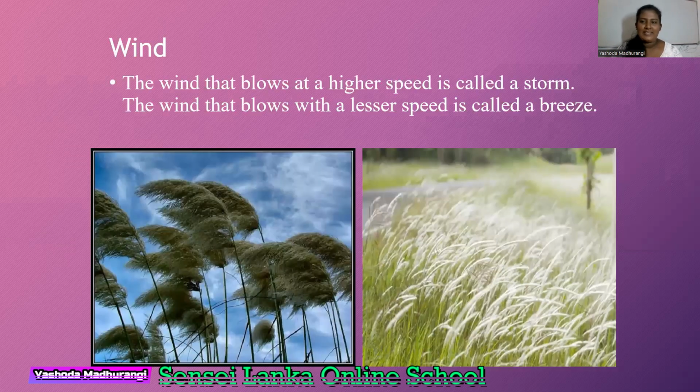There are beautiful pictures. Look at the pictures. There are two pictures. Look at the first picture. I will put numbers. Number 1. This is number 2. Can you see in the first picture?